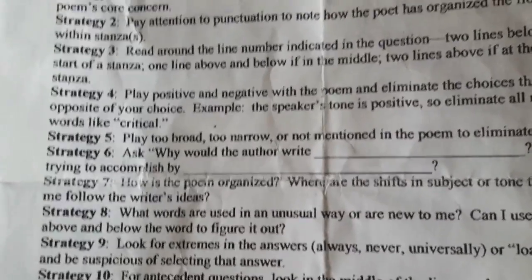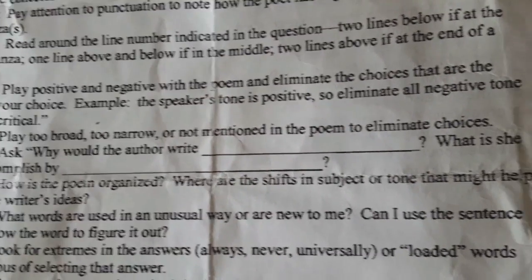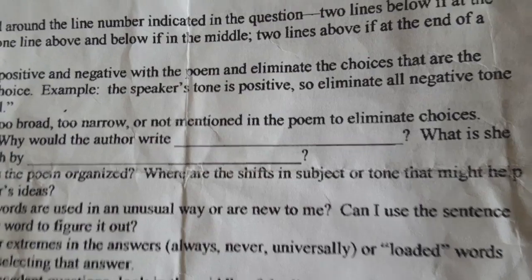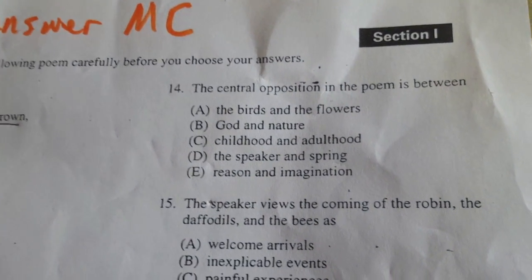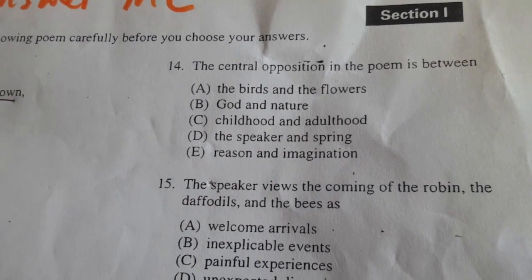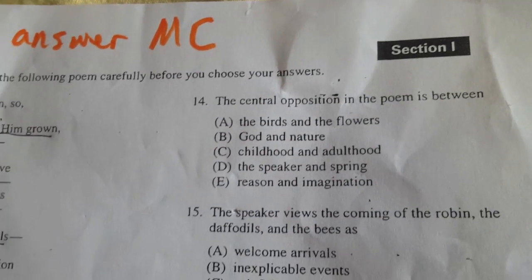Okay, so I think that strategy 5 is pretty good. So we can eliminate broad, narrow, things that aren't mentioned in the poem. So let's do that now. Let's see. Okay, so the birds and the flowers. Yeah, the birds and the flowers are mentioned. Yeah. God and nature. I think that's a little vague. Yeah. What do you think? I think nature is mentioned. Yeah, let's cross that out. Let's cross that one out.